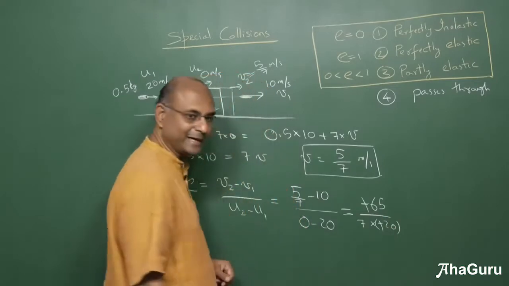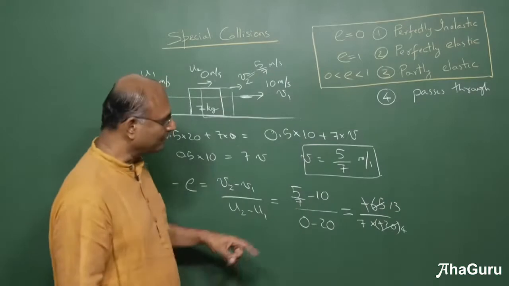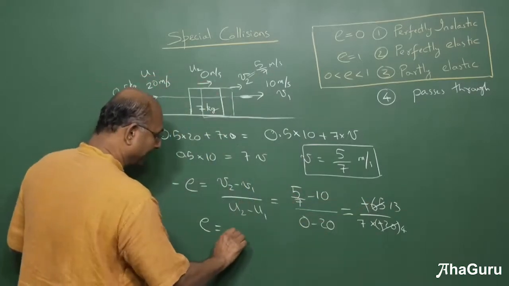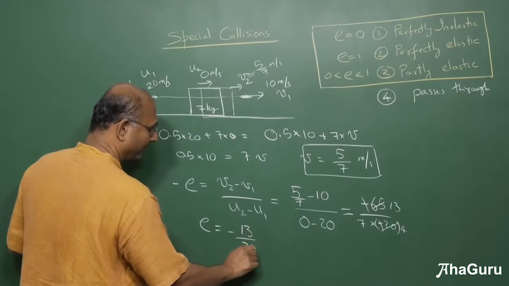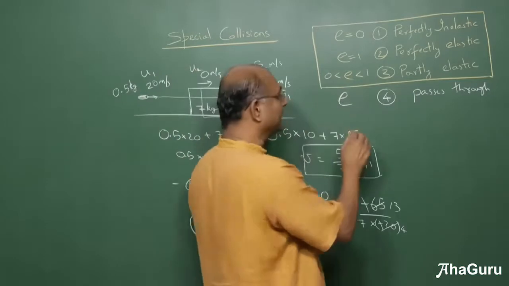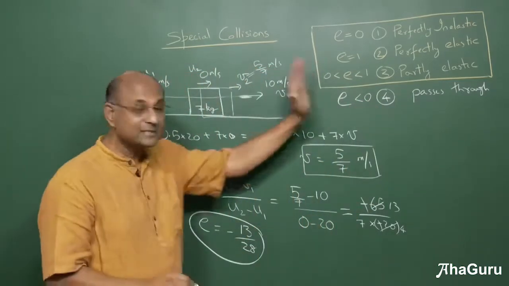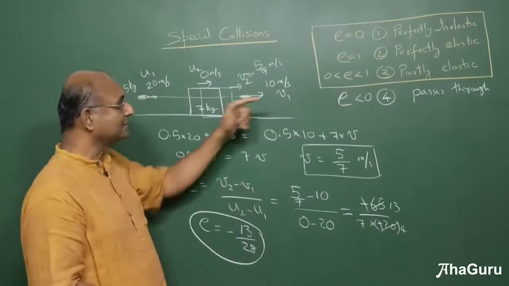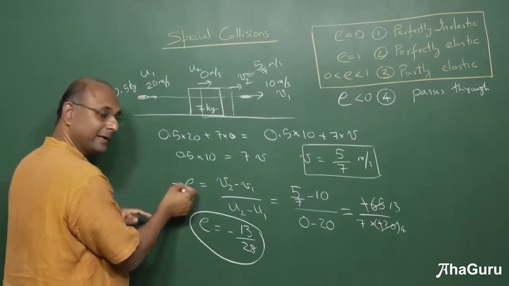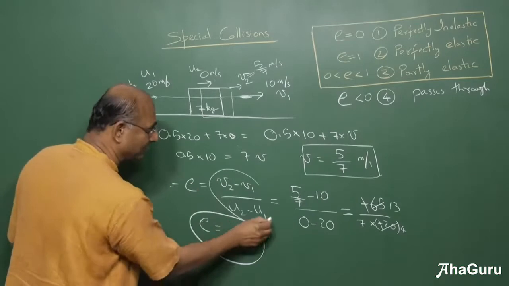This minus minus we can cancel out. 5 4s, 5 13s. Okay, so I've got 13 by 28. So E is minus 13 by 28. So E is negative, less than 0. It passes through, because E is less than 0 means what? If E is negative, this will be positive, because minus E will be positive.